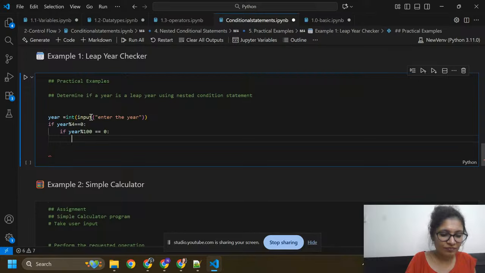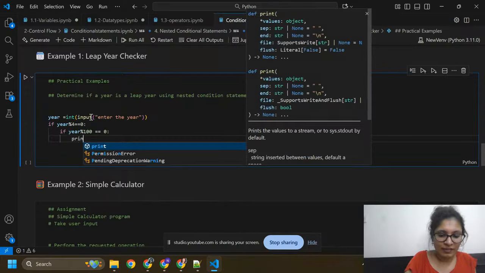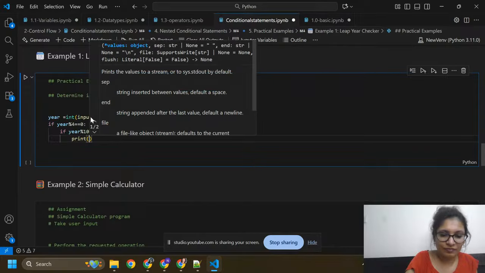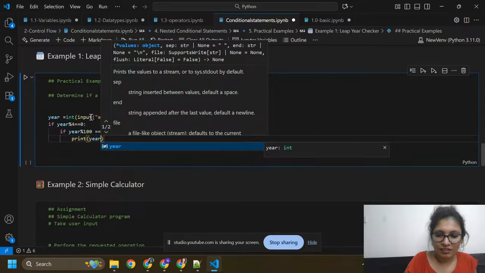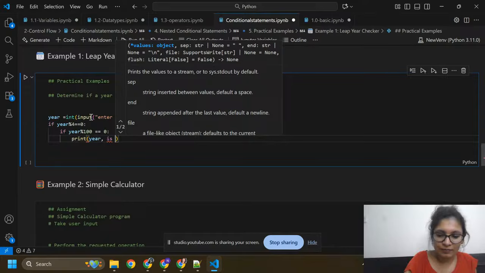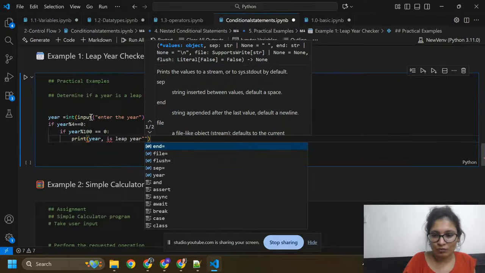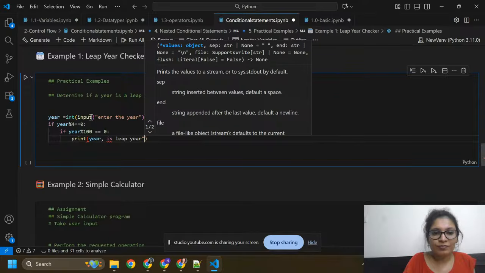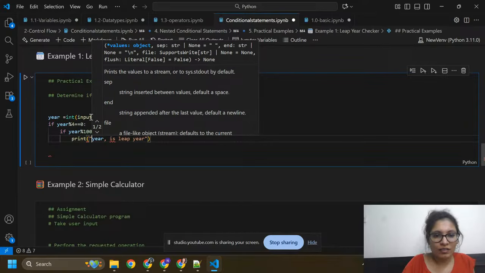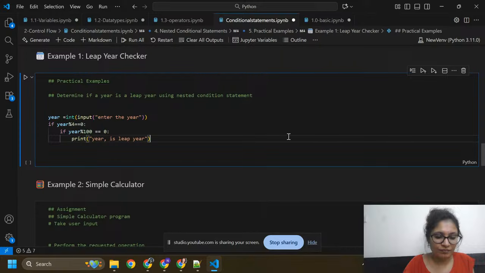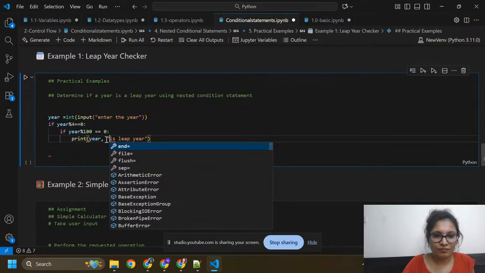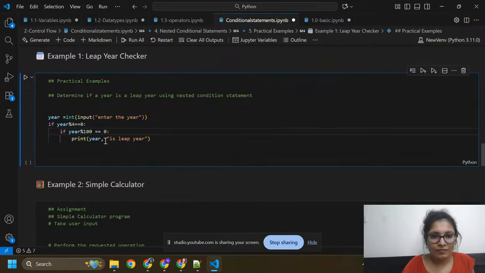Then I need to print year is leap year. Okay, this is the variable name, year is the leap year.